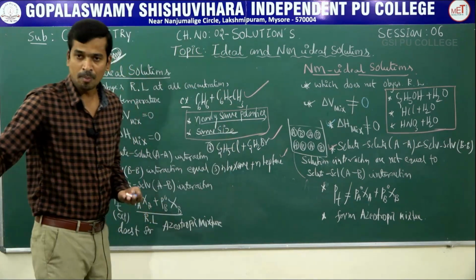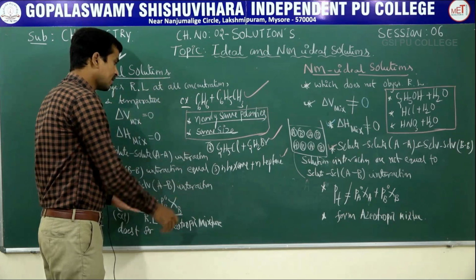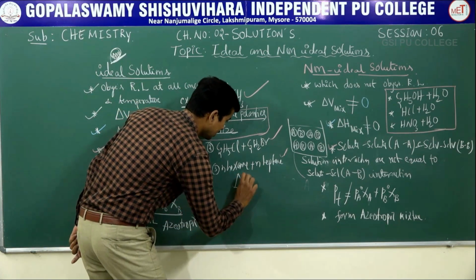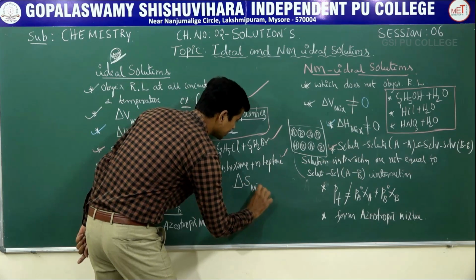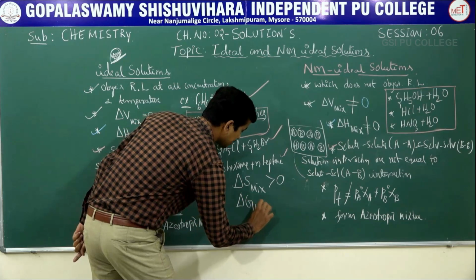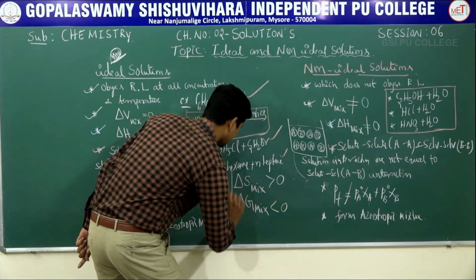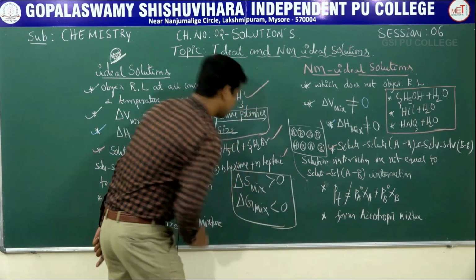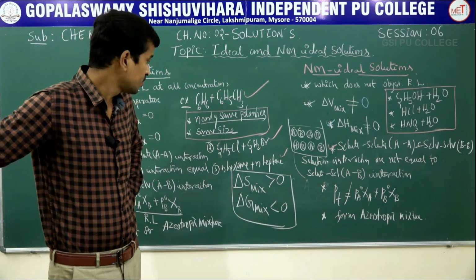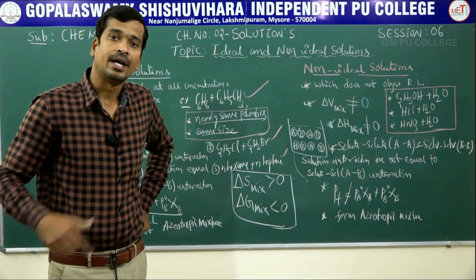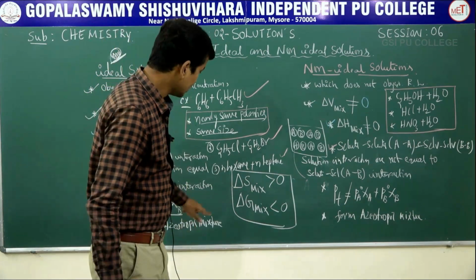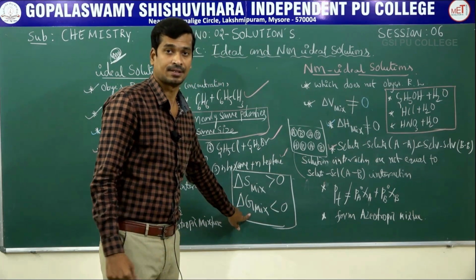Clear? Two important terms are the same for ideal and non-ideal solution. Delta S mixing is greater than 0. Delta G mixing is less than 0. Delta S means the change in entropy, which you study in the first PUC. Entropy means the degree of disorder or randomness. G gives free energy.